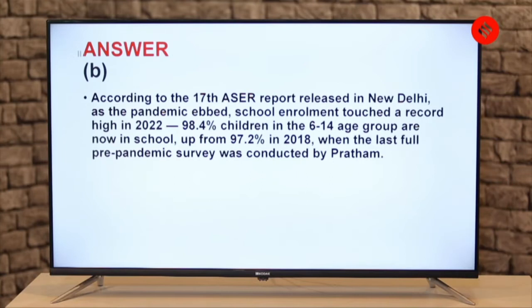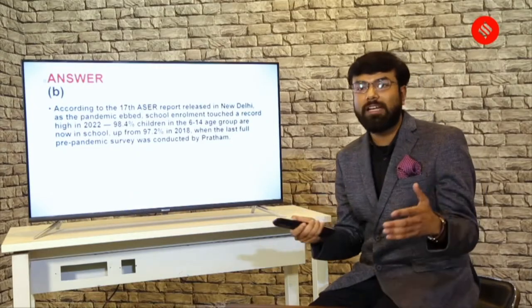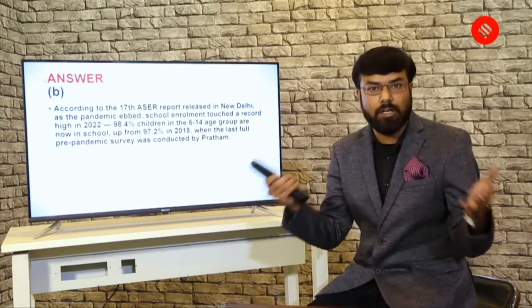And a brief answer is that according to the 17th ASER report released in New Delhi, as the pandemic ebbed, students' enrollment touched a record high in 2022. So obviously, we can't say that it's declined. It's a record high, in fact. And you see that it is 98.4% now. Earlier, it was 97.2% in 2018, when the last full pre-pandemic survey was conducted. Because of the COVID years, the survey was not conducted in the field.